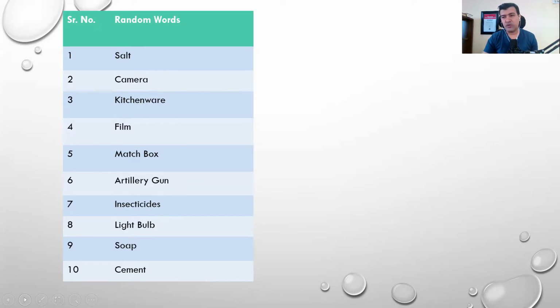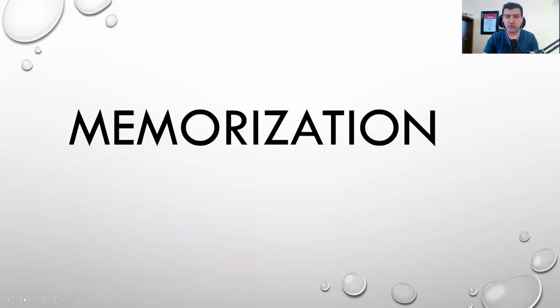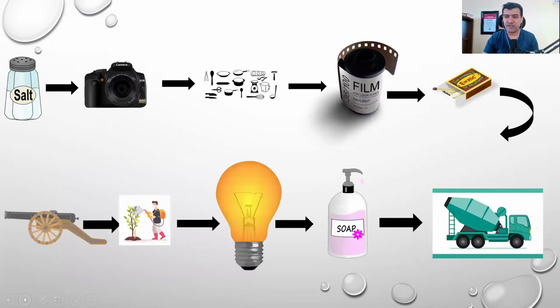So first you have to make a story, a chain method around this. How can one do that? We have taken the keywords. Now we are going to make a story around them. So how could your memorization be? It could be that you had salt. That salt you used to clean your camera. And from that camera, you took a photo of kitchenware.